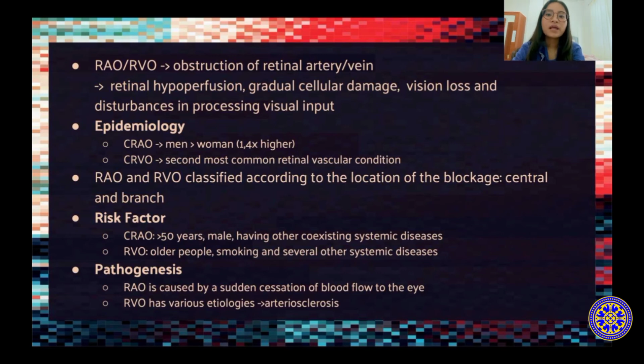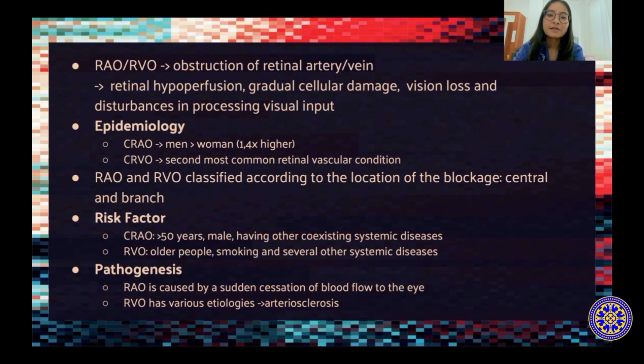Retinal artery occlusion and retinal vein occlusion are classified according to the location of the blockage into central and branch. Risk factors for central retinal artery occlusion are associated with being more than 50 years old, being male, and having other coexisting systemic disease, whereas retinal vein occlusion usually occurs in older people with risk factors such as smoking and